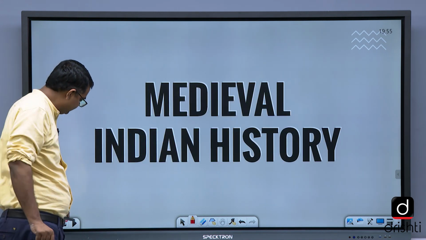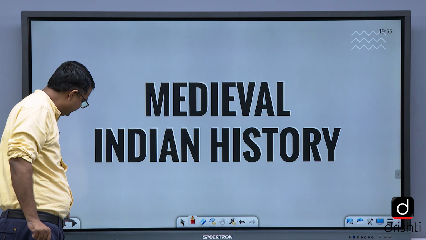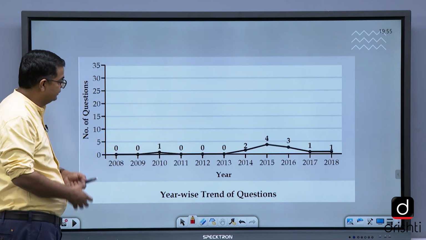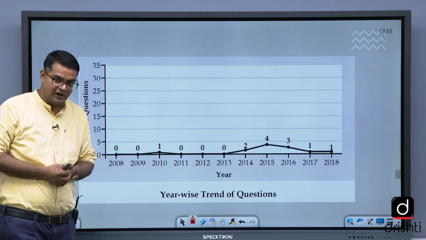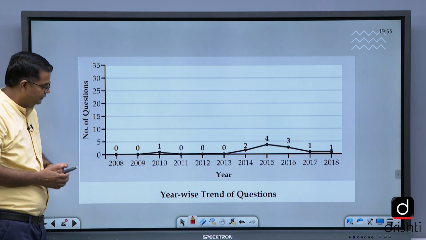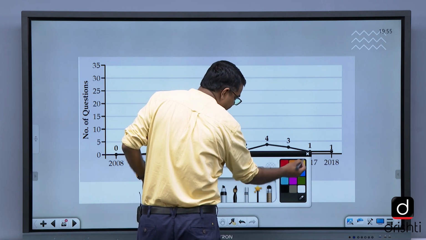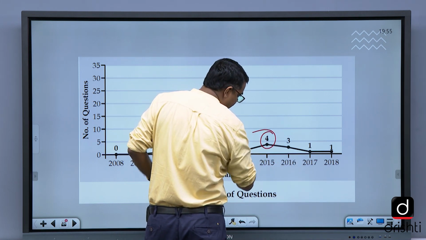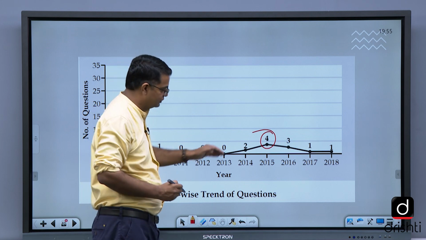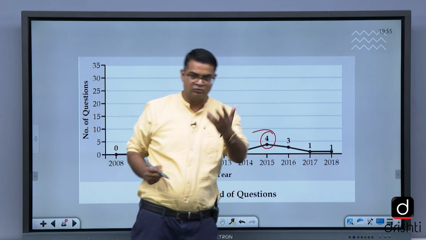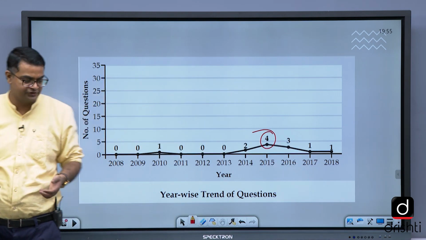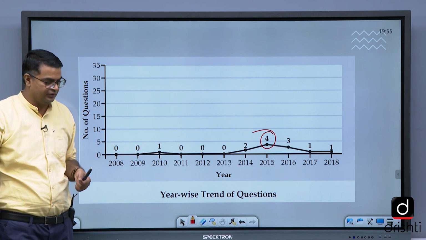Now I will discuss with you medieval Indian history. Ancient India we did. See the graph of the questions. You see there is a spike in 2015. There is a spike in 2015. 2016, 17, 18, also 19, we have 2 questions from medieval India.